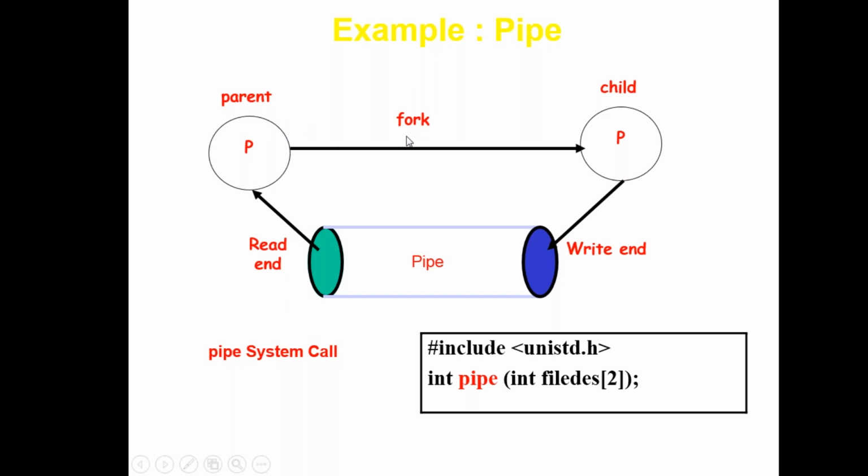The parent will go for forking, and it becomes your child process. The child will write something, and through piping it will be read by the parent process. That is called the pipe system call. This is system defined. PID is the process ID. Forking is done, then the child, and this is your pipe system call.